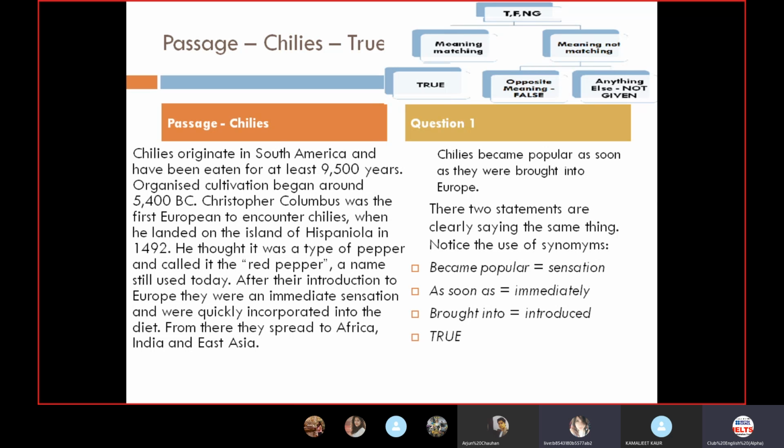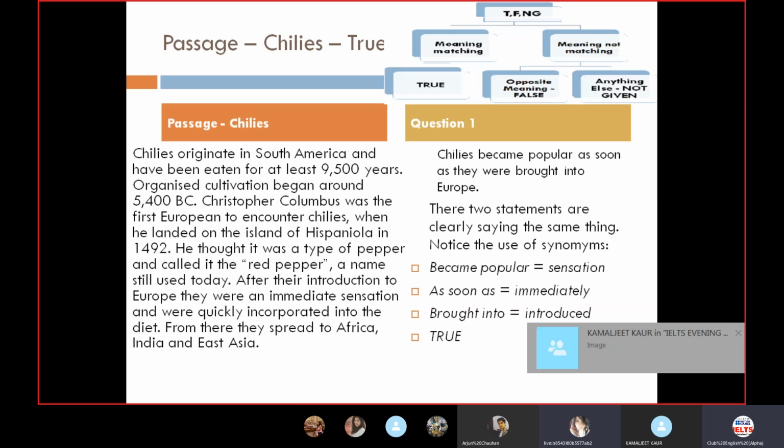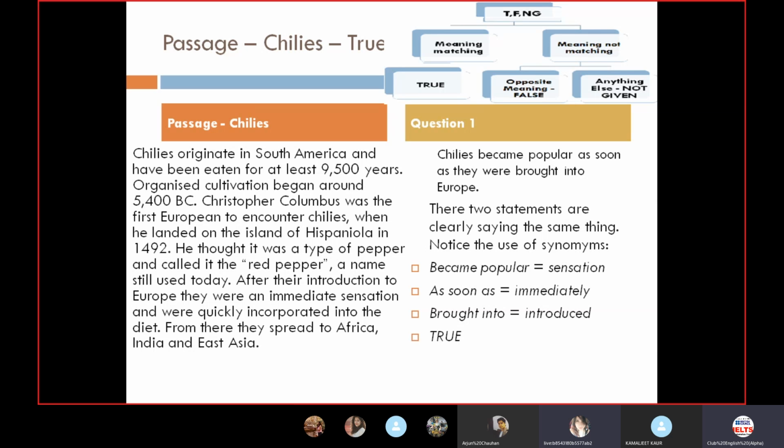We have a very logical reason behind it. When the meaning is similar, it is going to be true. To finalize, we explained it systematically by taking words from the question and using similar words from the passage, giving a similar meaning. So hence it is true. Now let's move on to the next.